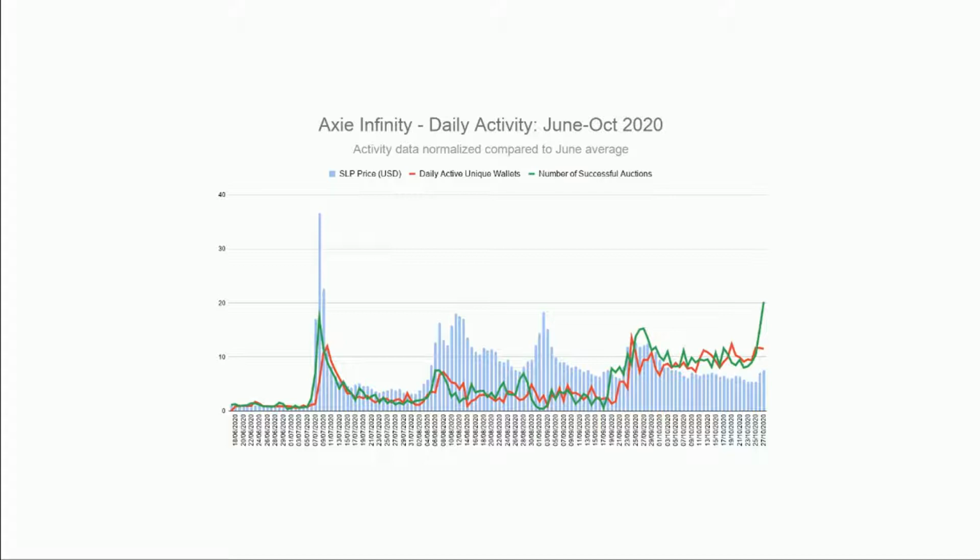So what have we got here? This graph starts in mid-June, and we've got three different data trends. In blue here on the bar charts, this is the price of the Small Love Potion. Small Love Potion is an ERC20 token running on Ethereum.